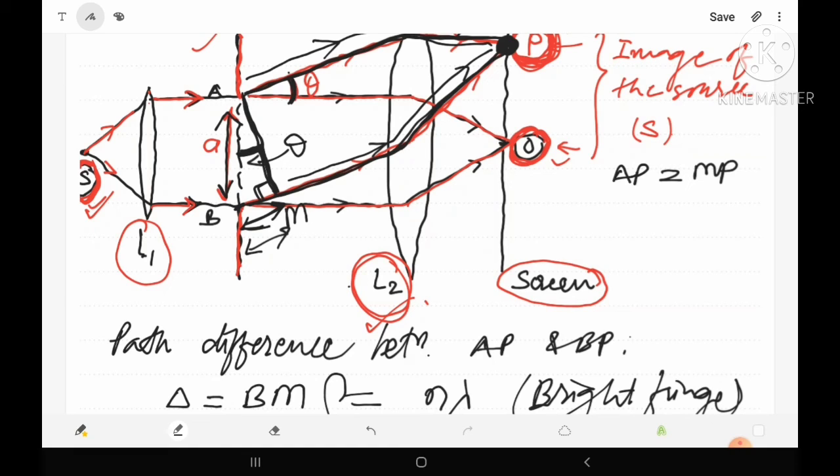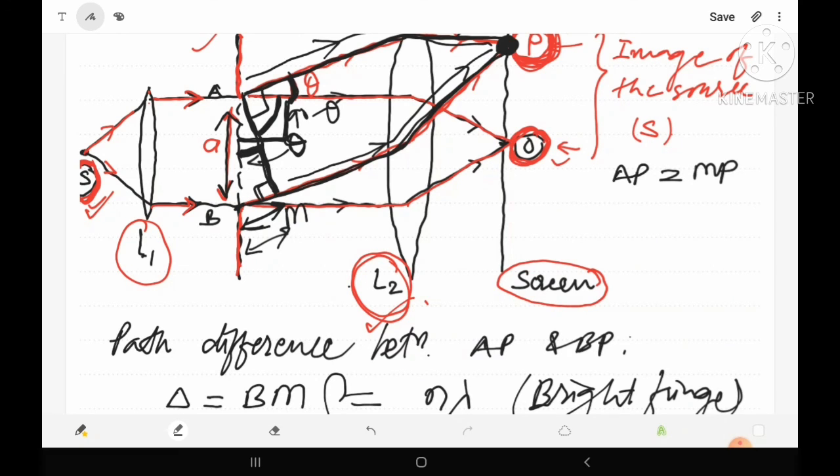Because this is the angle theta, then obviously this is 90, and this angle is 90 minus theta, and if this angle is 90 minus theta, and this angle is 90, then obviously this angle will be theta here.